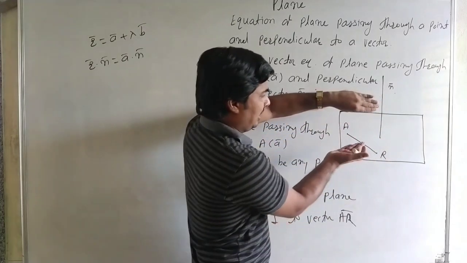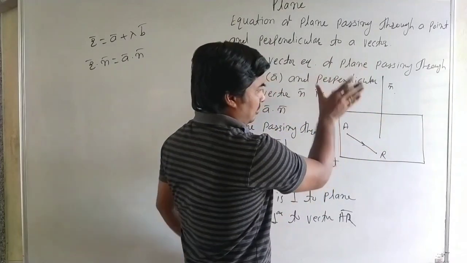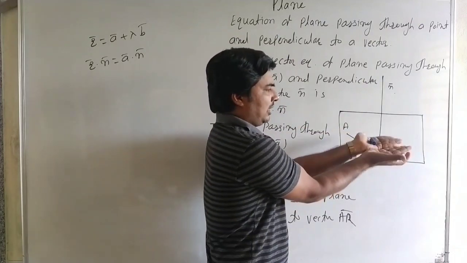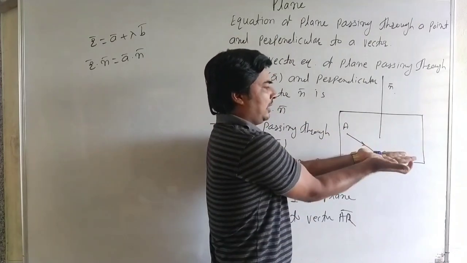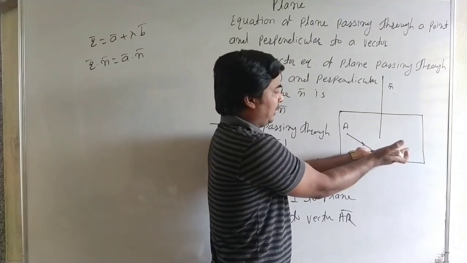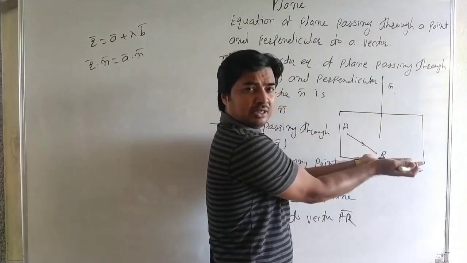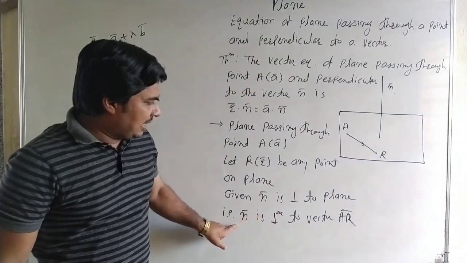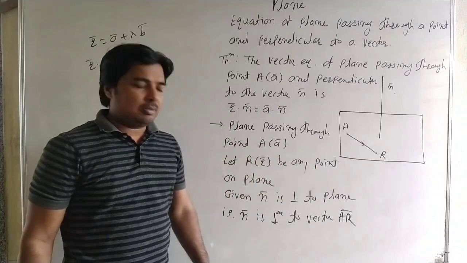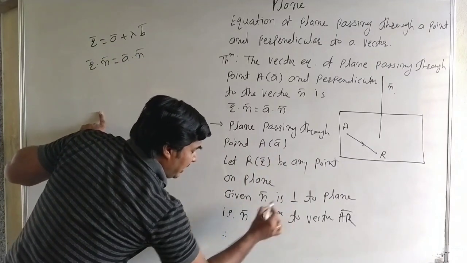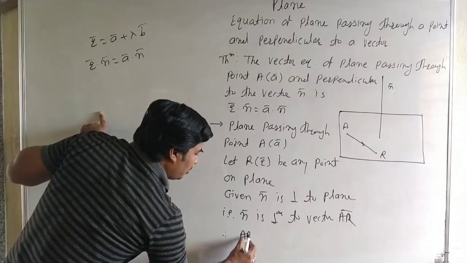Here in the diagram, the plane is drawn like this in two dimensions, with the normal perpendicular to the plane and point a on it. Imagine this. Now n bar is perpendicular to AR, so their dot product is 0.